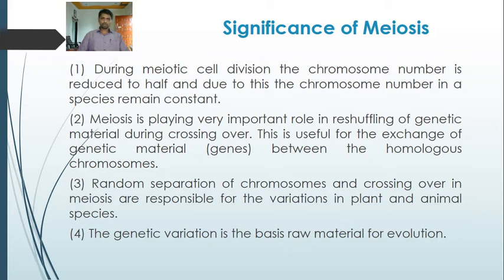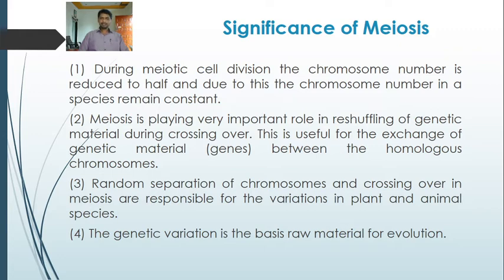during crossing over. So that is responsible for the reshuffling of the genetic material. This is responsible for the production of new combinations, or the recombinations, in the F1 progeny. Random separation of the chromosomes and crossing over in meiosis are responsible for variations in plant and animal species.